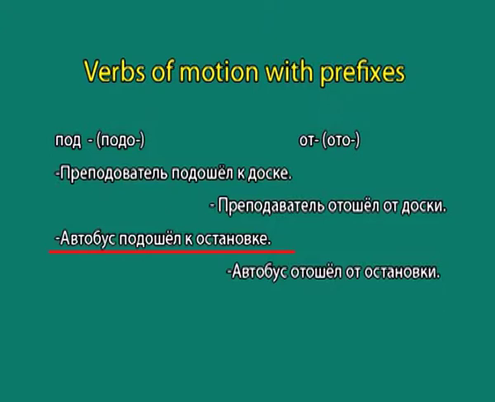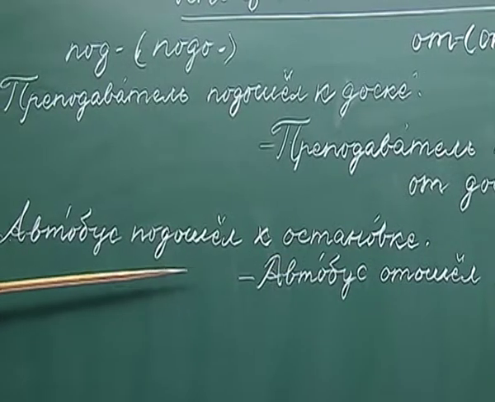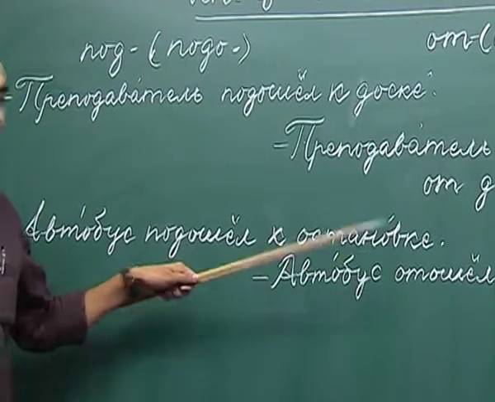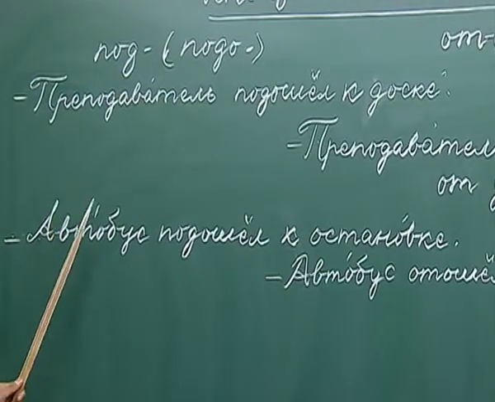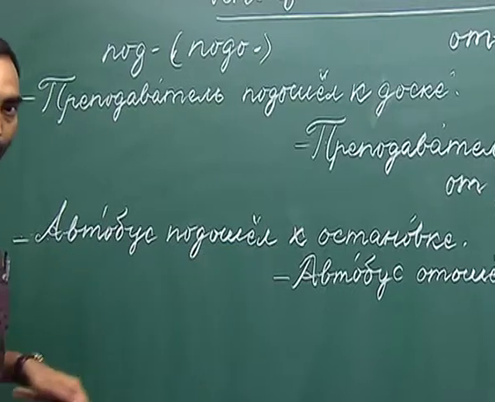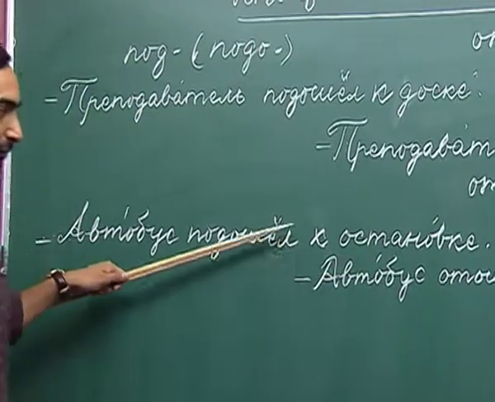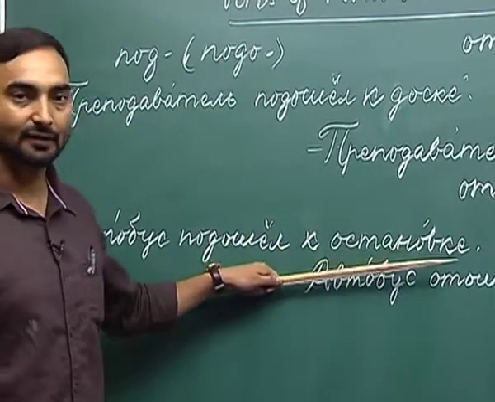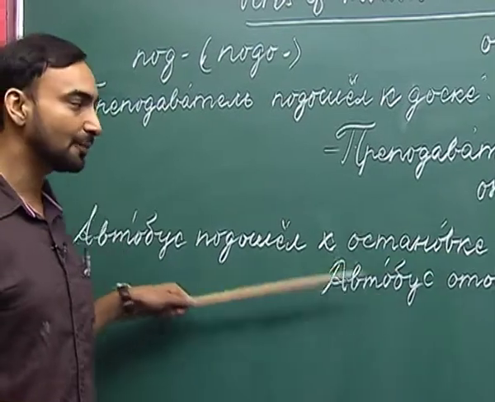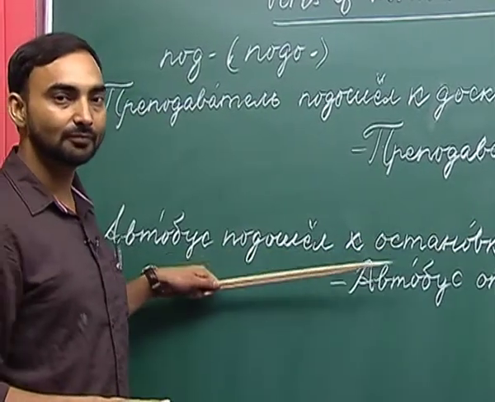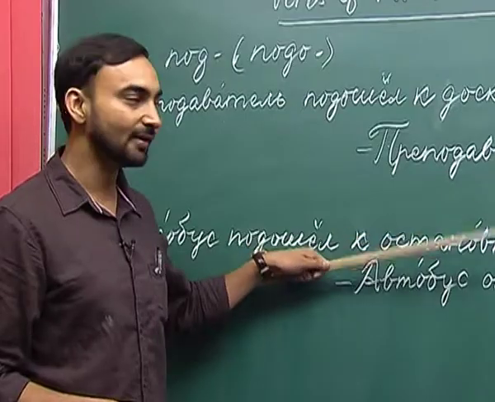The next example is Avtobus pada shulk stanovke. Avtobus, the bus, pada shul, moved up to or approached towards, Astanovka is the bus stand. The bus approached the bus stand, or it moved towards the bus stand.